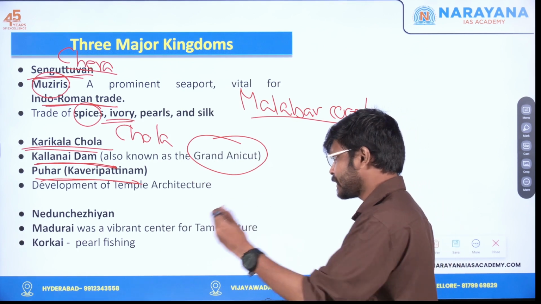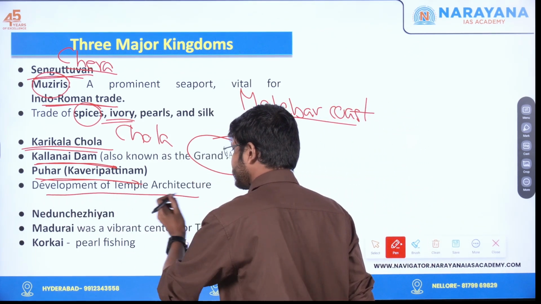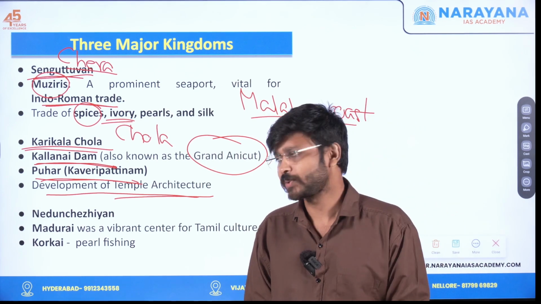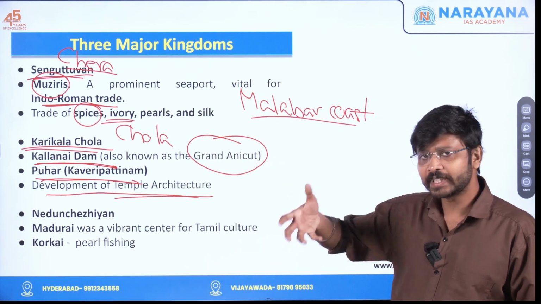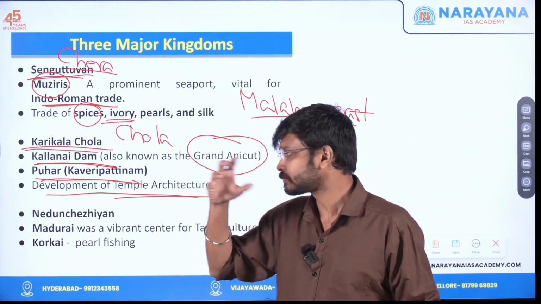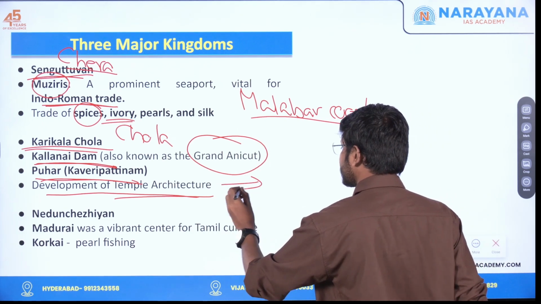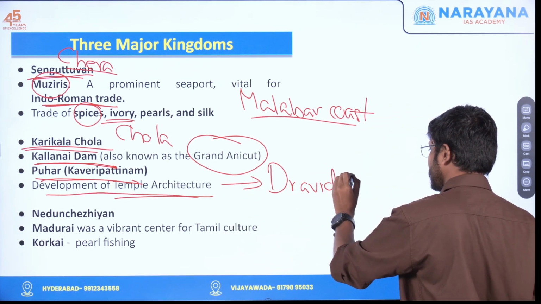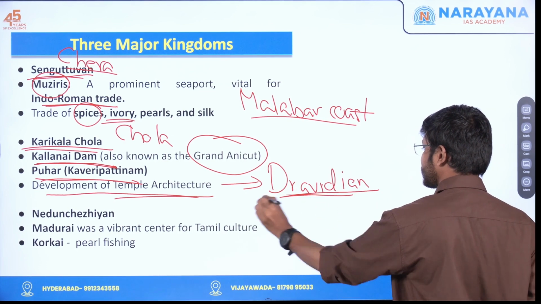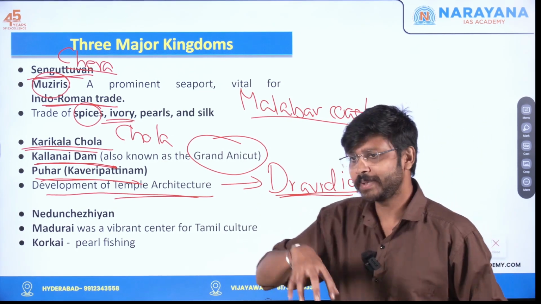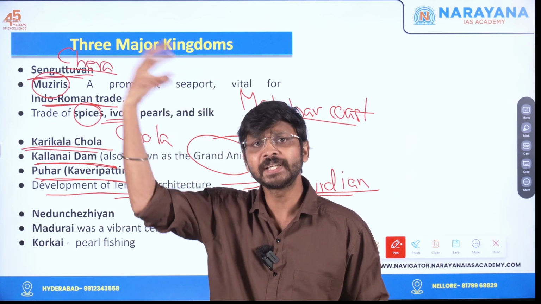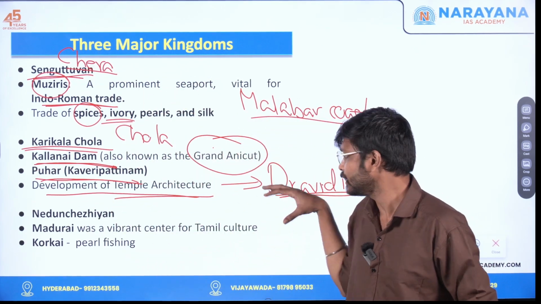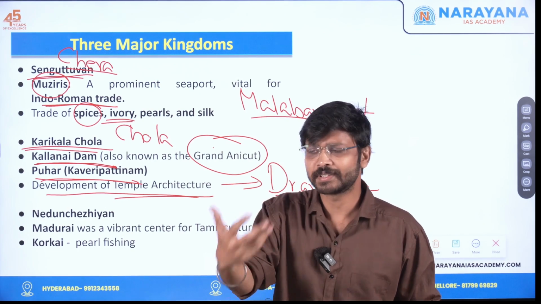So next one, another important feature is the development of temple architecture. That also happened during the Chola period. If you are taking the later Chola or the imperial Chola, you can see the Dravidian style of temple architecture. In South India, the most prominent temple architecture is the Dravidian style. That reached the peak during this imperial Chola period. This is the earlier Chola only, but still this is also very important, just mentioning it.